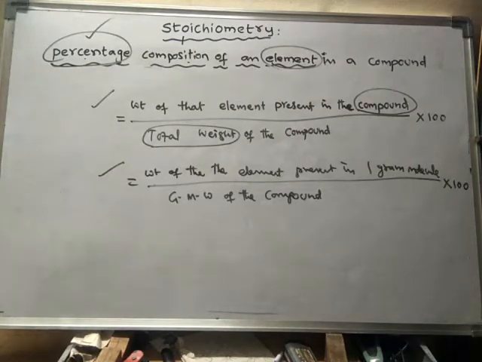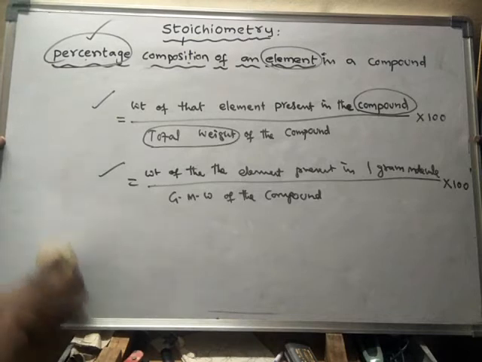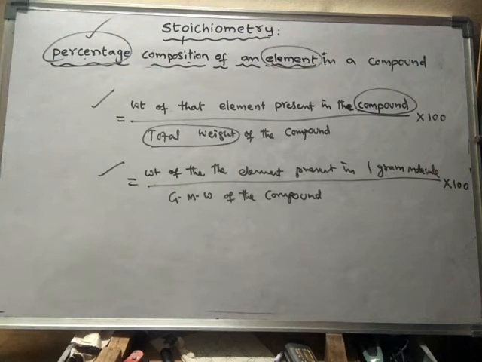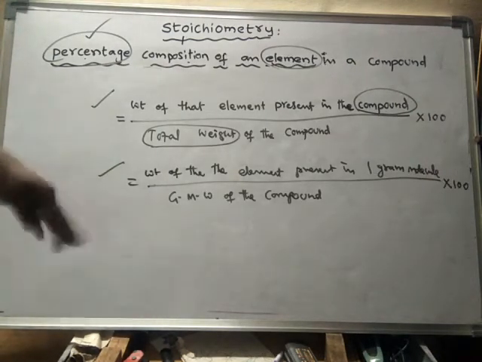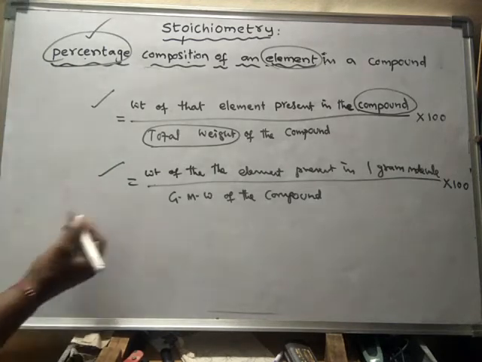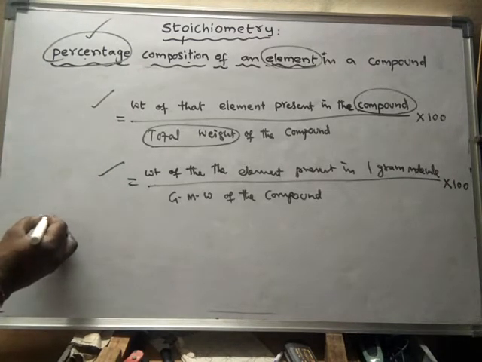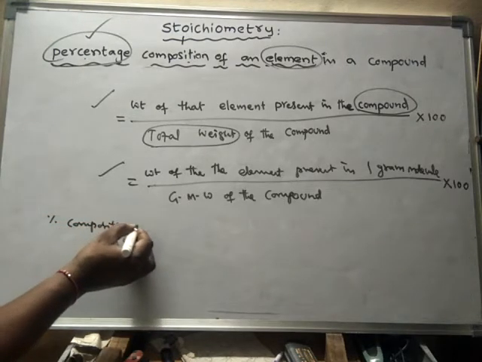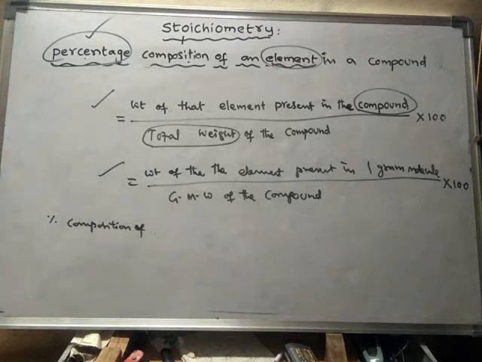Okay. See, for the calculation of percentage composition of an element, we have to follow 3 steps. So what are those 3 steps we will learn now. But before going to that, I will take one more example.